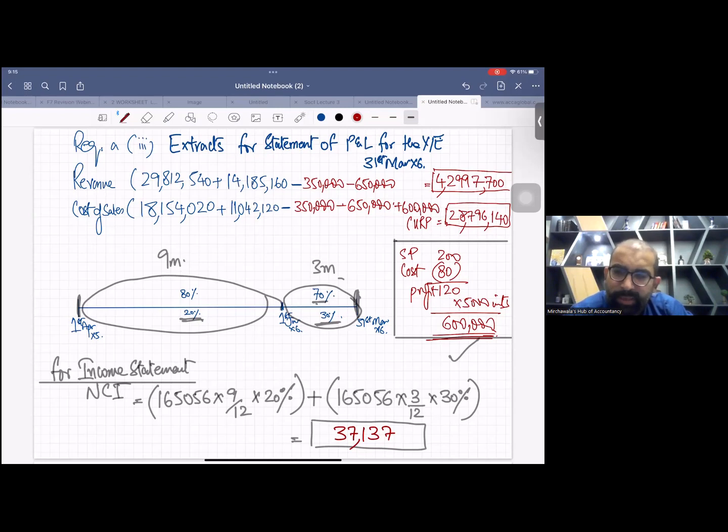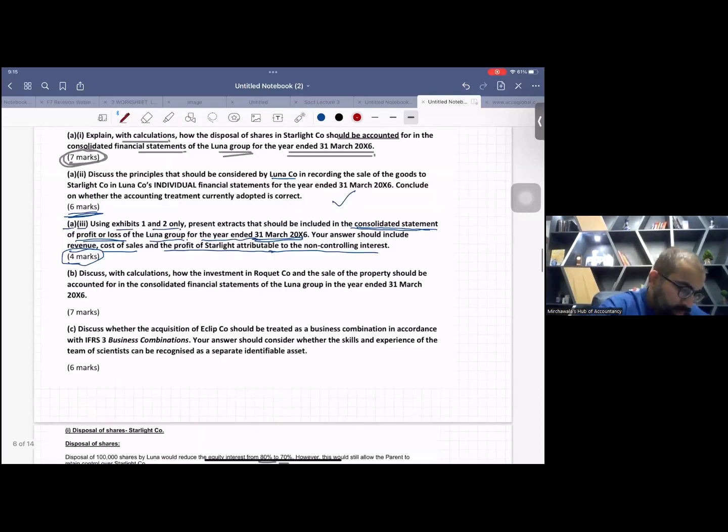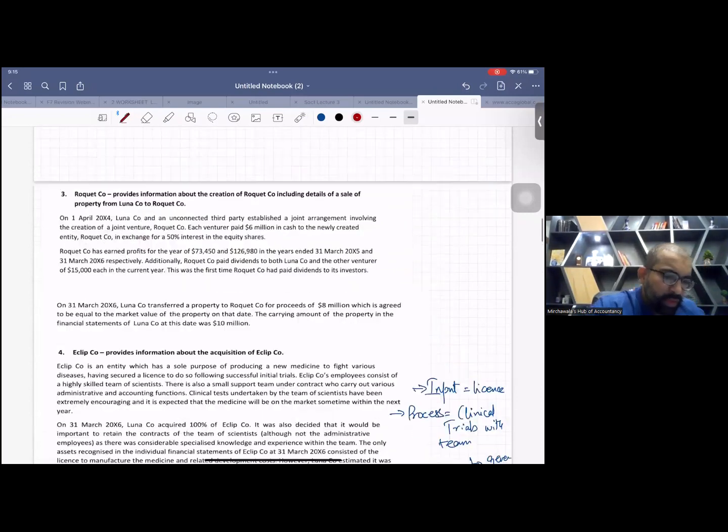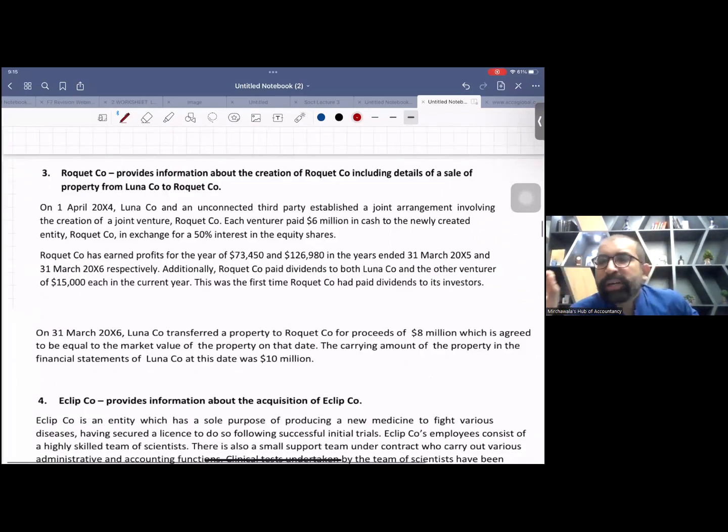This happens, very routine. Point number 3 is related to joint venture, and I tell you this joint venture is just a name. In reality, they are asking about associates.